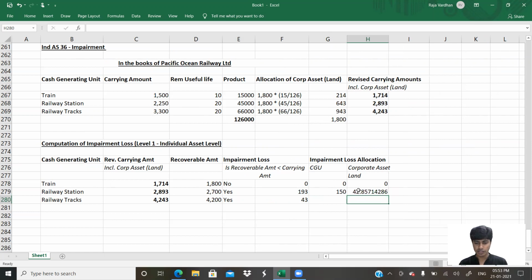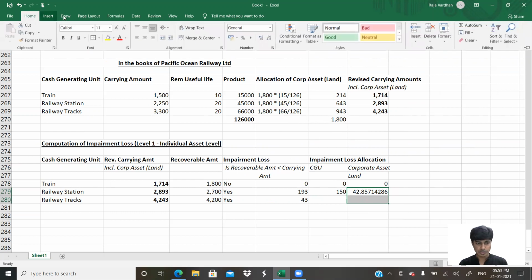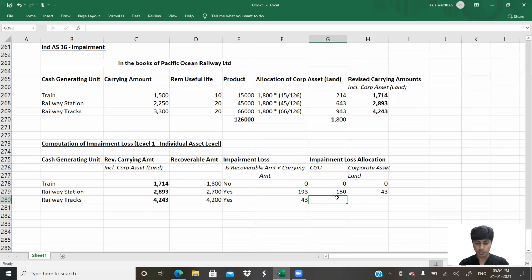That would give me 43. Have a look, it becomes 43. Same thing we have to do for this part also. So 150 is the impairment loss for the railway track, including land.